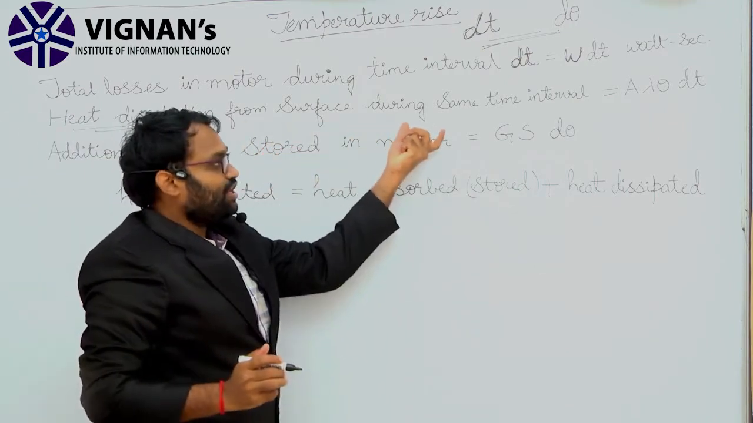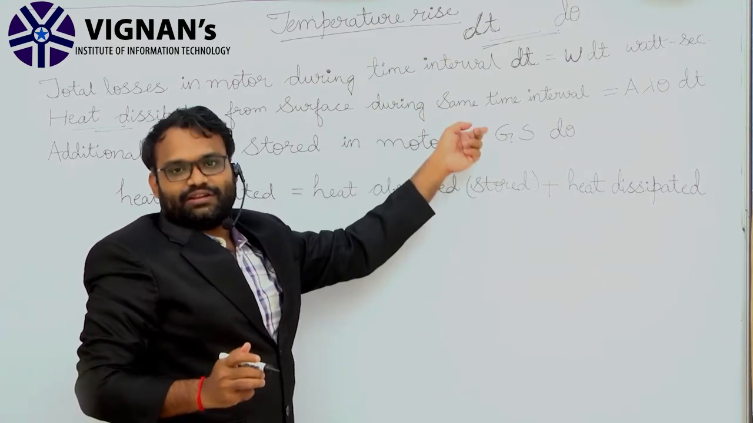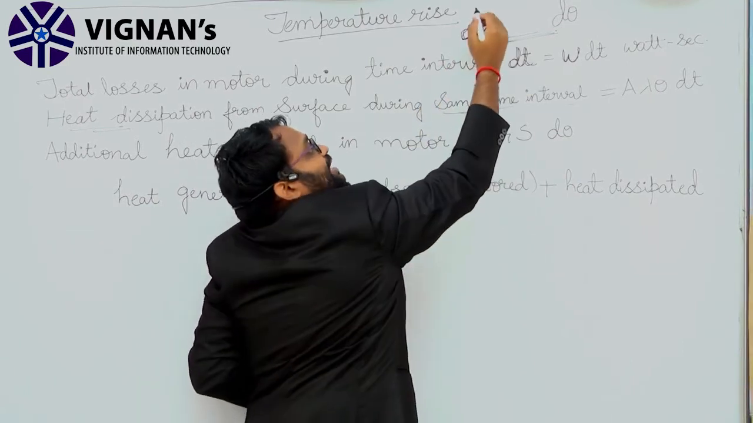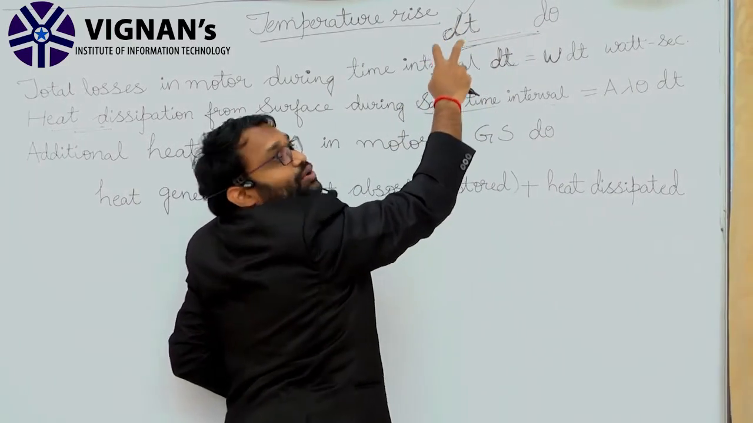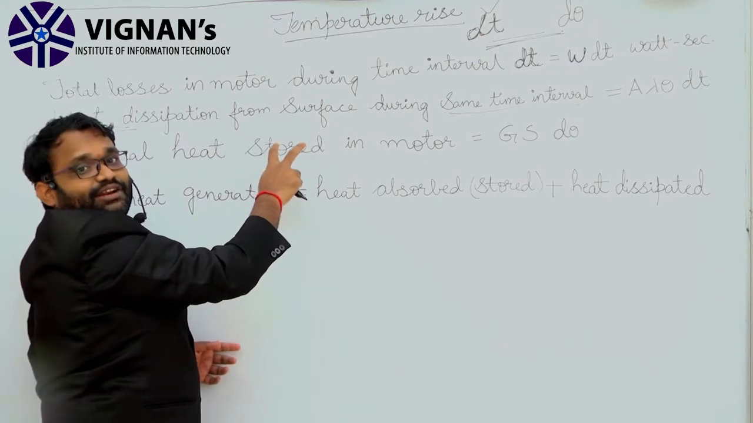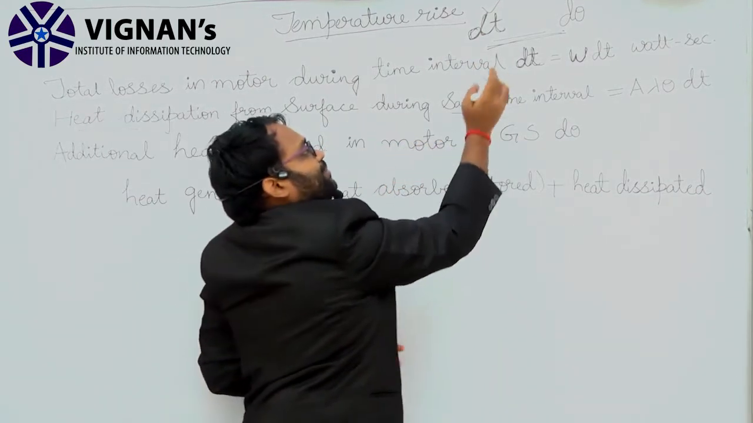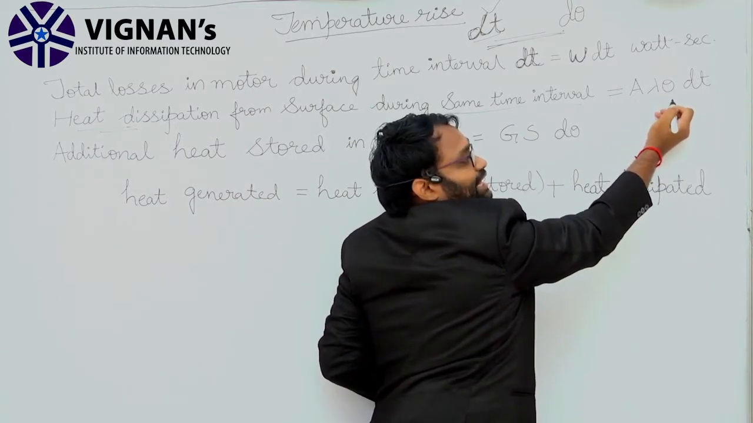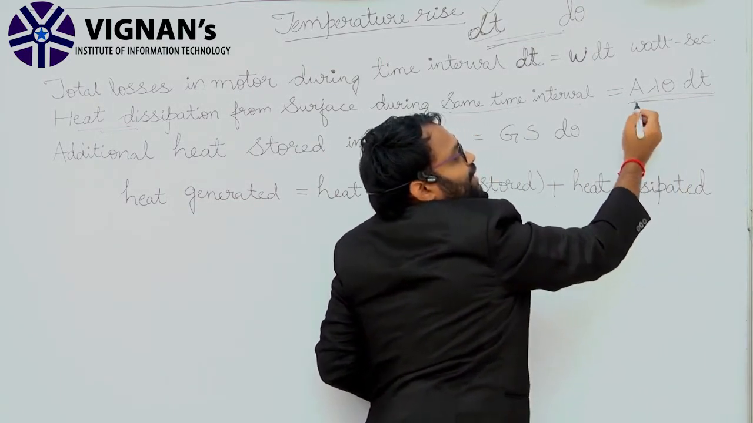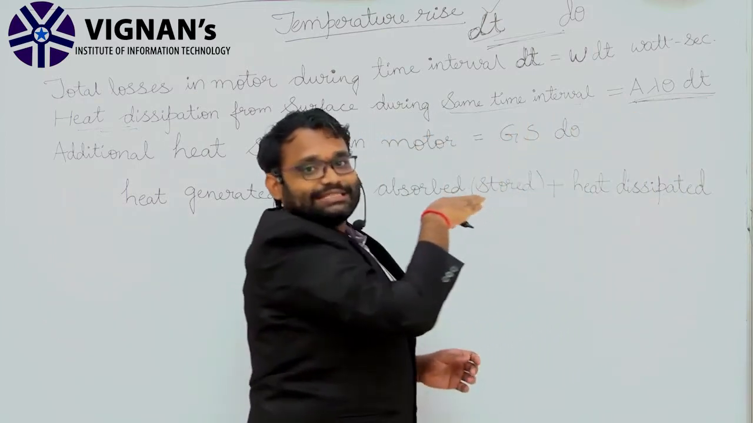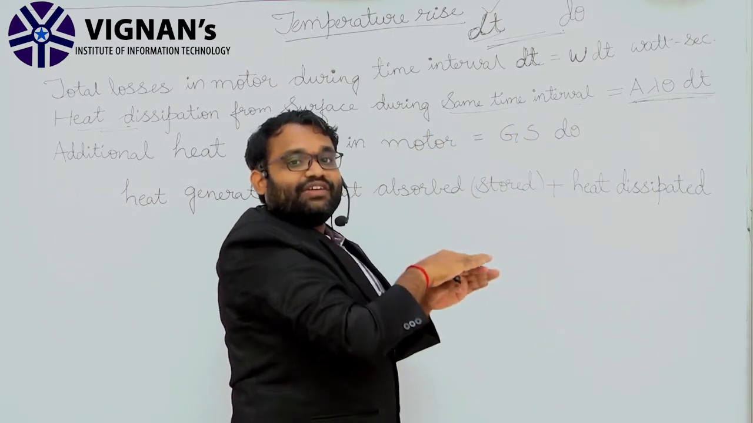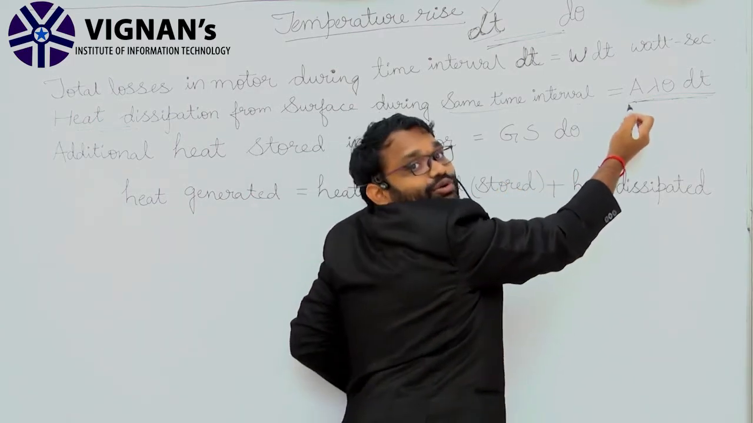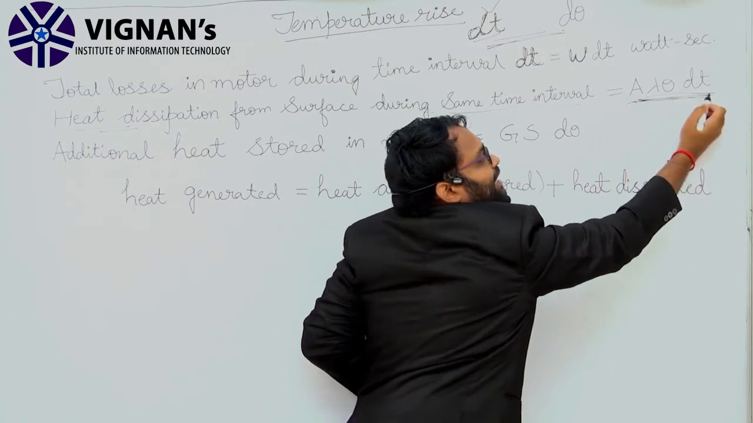Next, the total heat dissipated from the surface during the same time interval dt is A into lambda into theta into dt. Again I repeat, the total heat dissipated in that particular time interval dt is A into lambda into theta into dt.